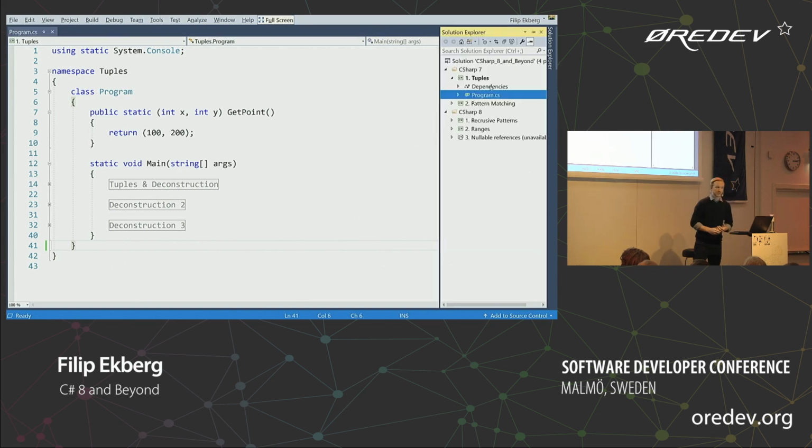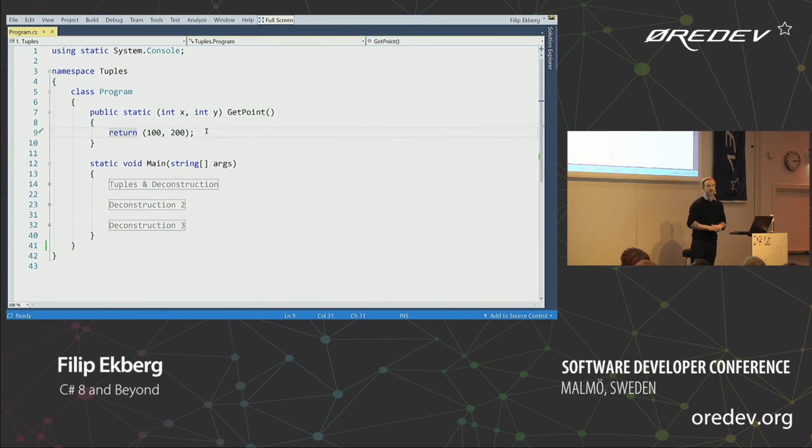So the first one we're going to just quickly look at is tuples from C# 7. What we can see here is I have a method called getPoint. And you'll see here that there's no type returned. There's no concrete type. I'm not defining a new class that's returned here. I'm simply returning 2 values from this method.